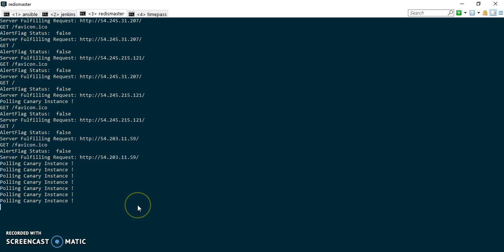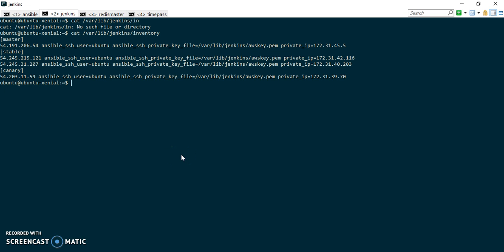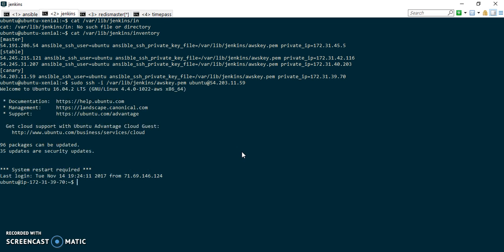For that, what we'll do is go to this machine 54.59, which is our canary instance, and do forever stop all. So let me go to this machine and SSH into it. So now we are inside our canary instance. I just do a forever stop all.